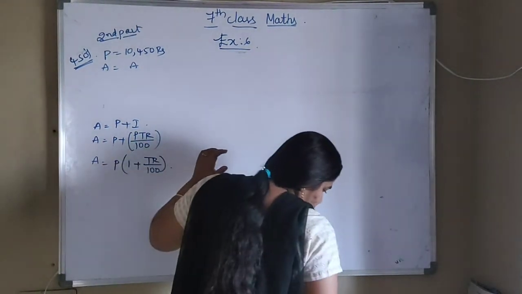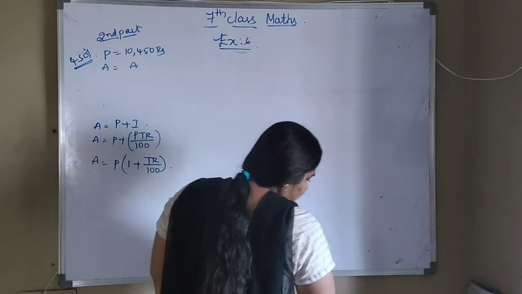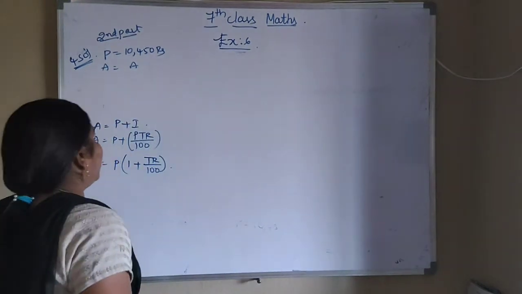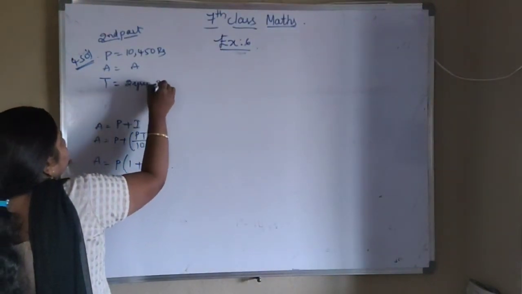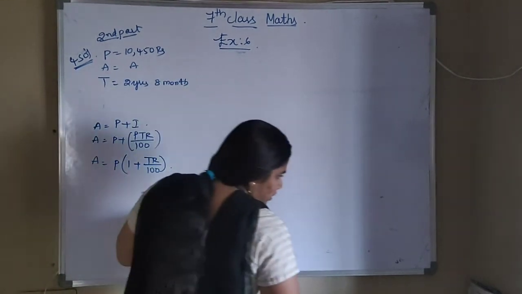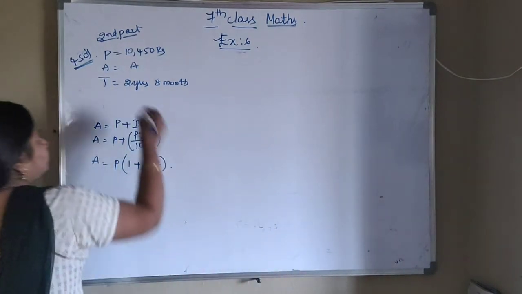And what they gave? In 2 years, 8 months at 9% rate of interest. Now they have given us time as 2 years, 8 months. And what is the rate of interest? Rate of interest they have given us, that is 9%.